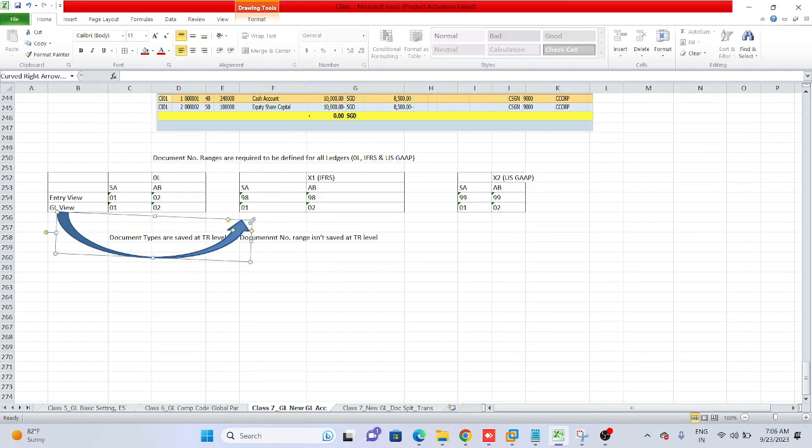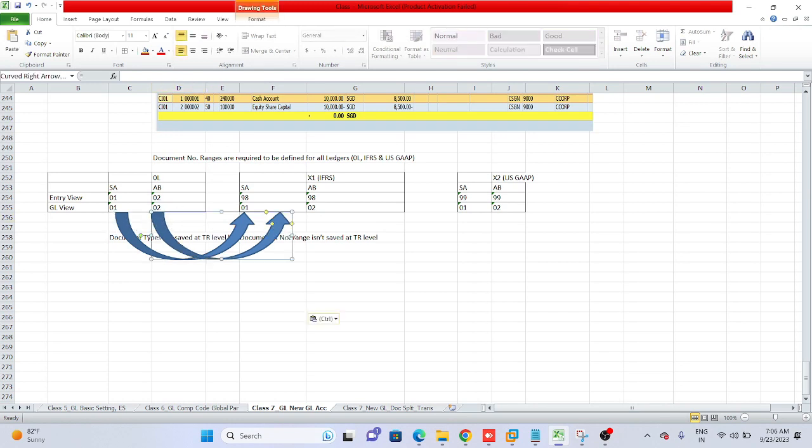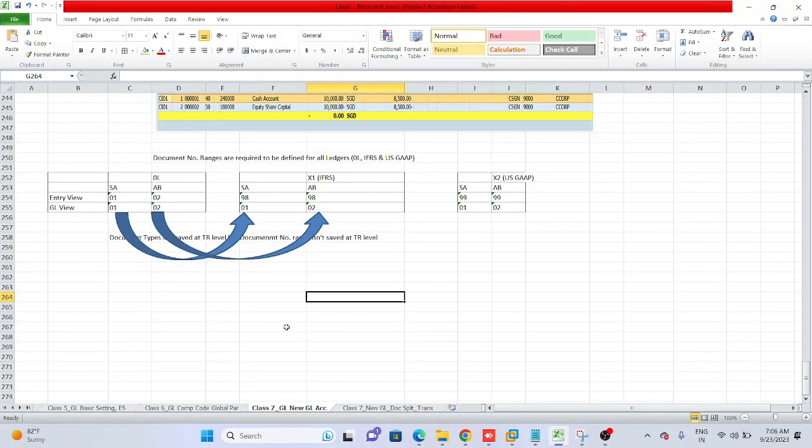This general ledger view 01 will come from here to here, and 02 will similarly come from 0L to IFRS. The system will take care and bring this general ledger view from 0L to IFRS.